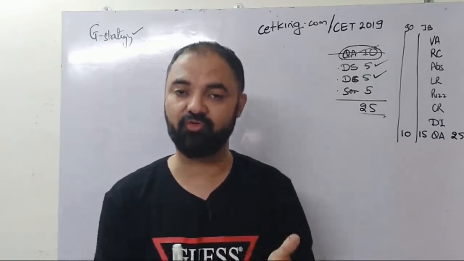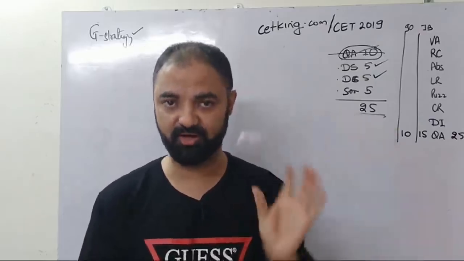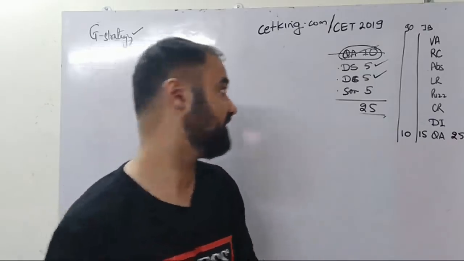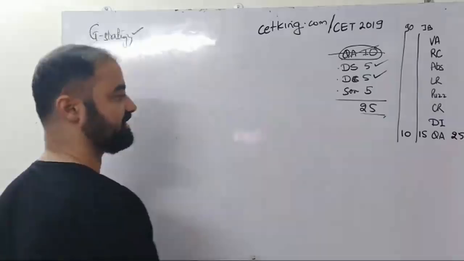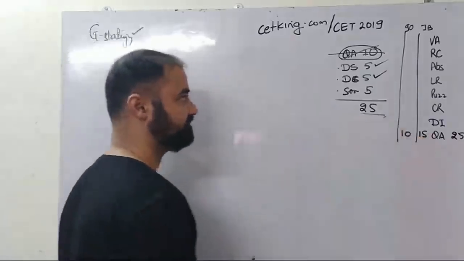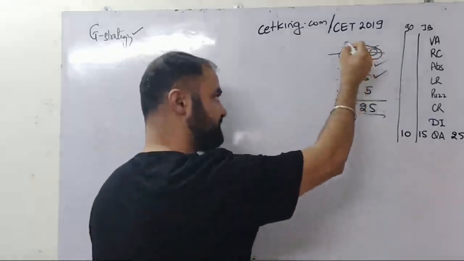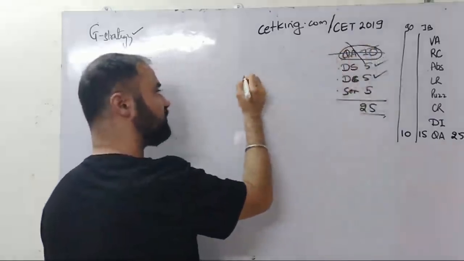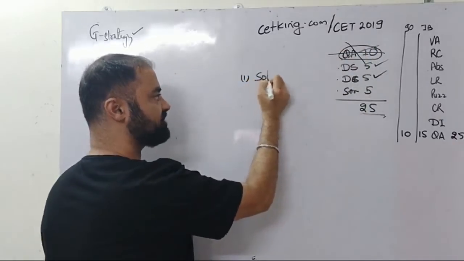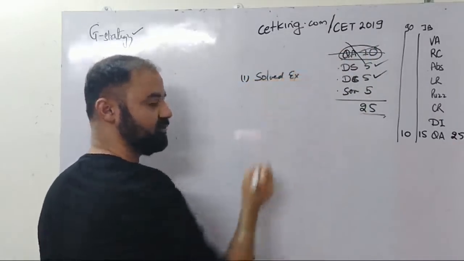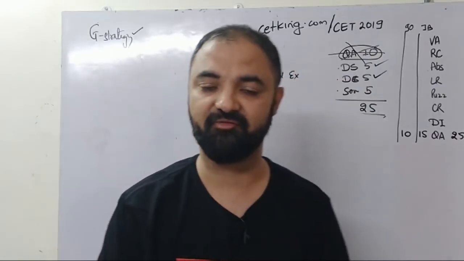So I want to go focus topic by topic. Today we are talking about quant in this video. Now we understood the quant breakup. Okay. So 25 marks is your paper. Target is 10 or 15. Okay. The rest is my main problem, maths, which is taking confidence level down. So all you have to do is solve examples. Don't do anything else, just solve examples from every chapter, so that I'm comfortable with this.